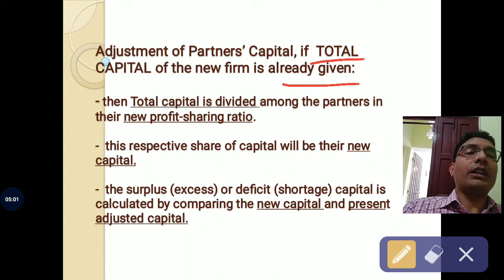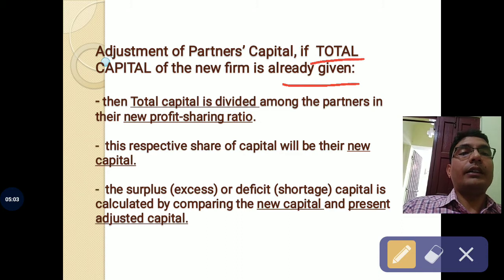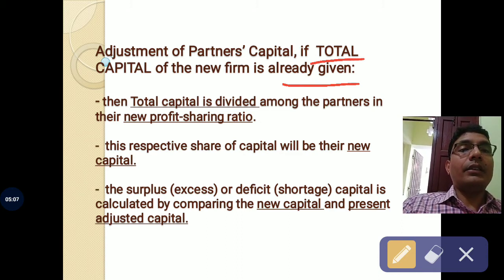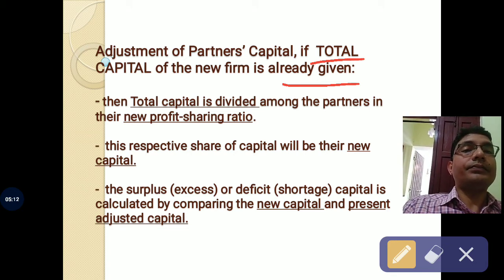This means this total capital has been decided by the firm, that is by the partners. They have decided that they will keep this much capital in the new firm. So the total capital they have decided, they have agreed.